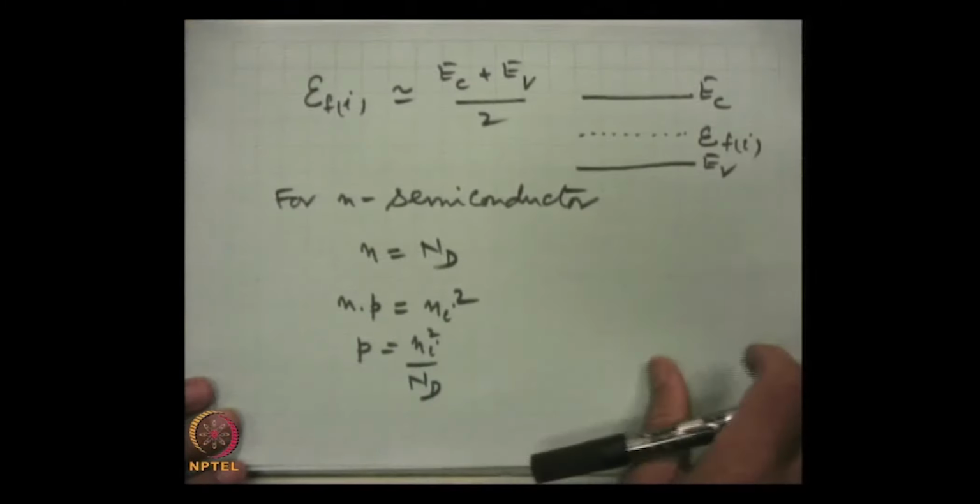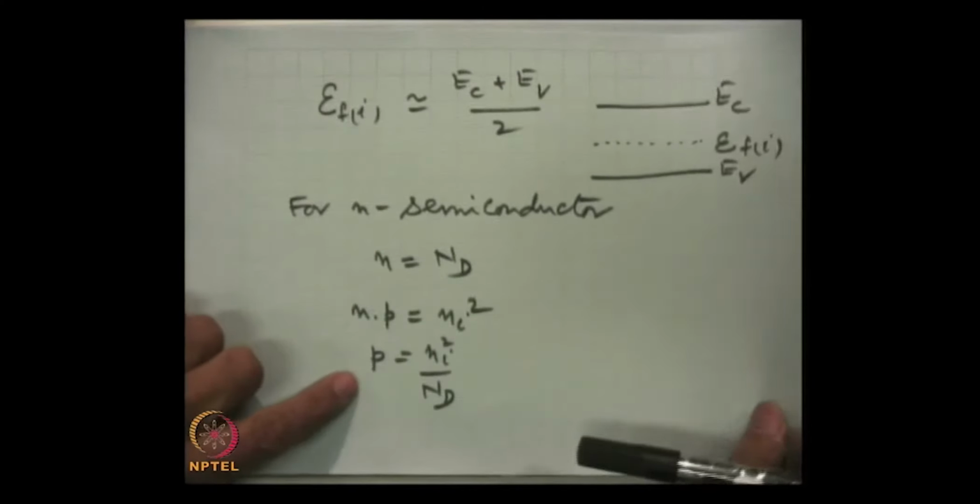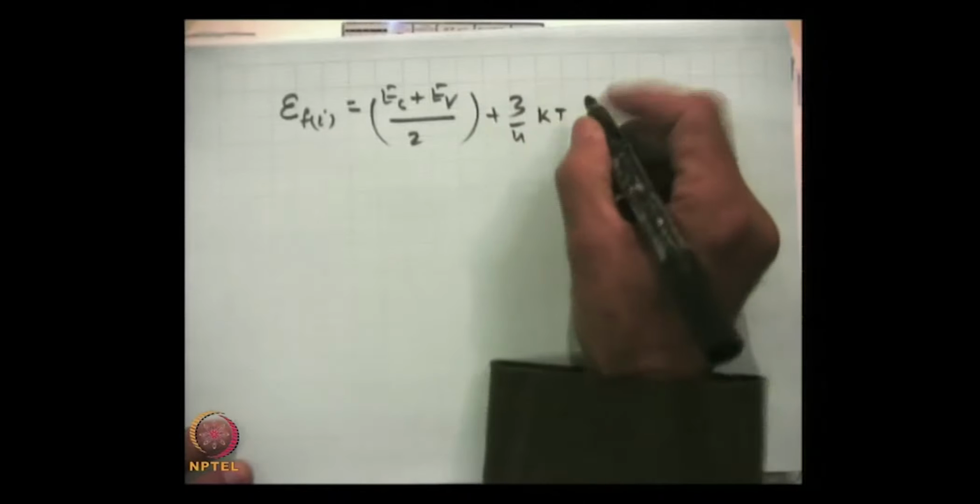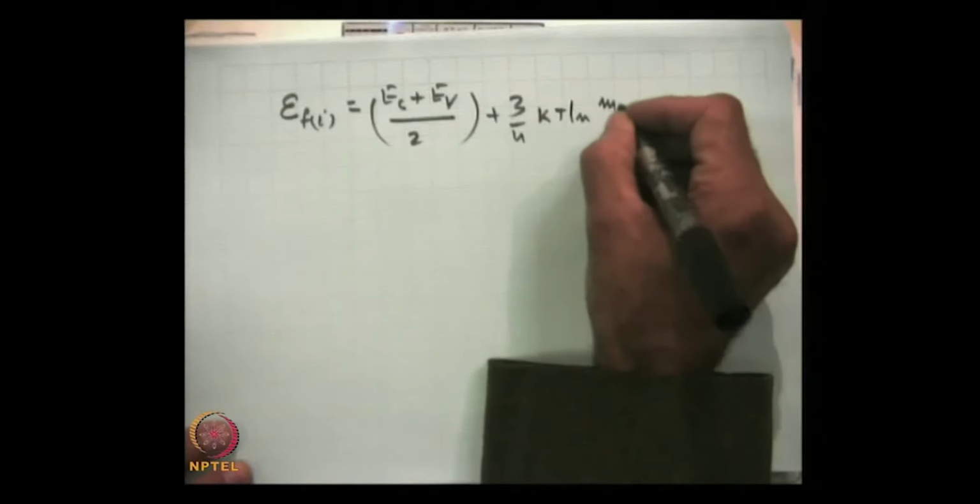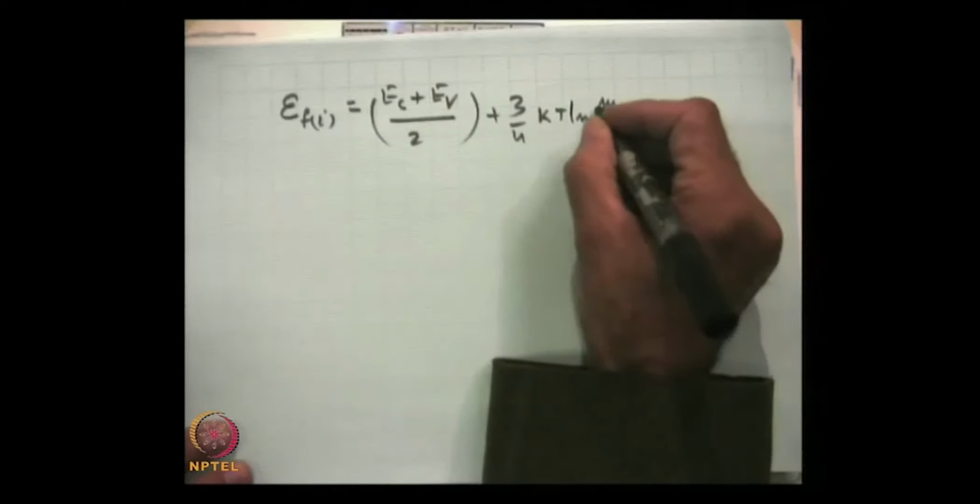We substitute these values of n and p in the expression which we talked about earlier, which is E f. This was for intrinsic material: E c plus E v by 2 plus 3 by 4 k T log m h by m e.